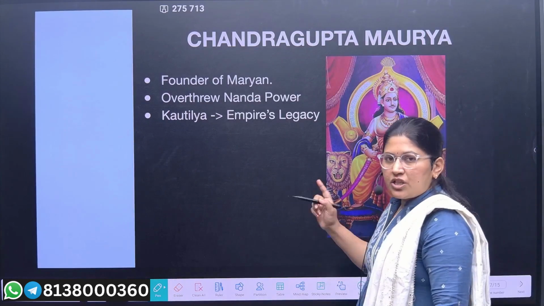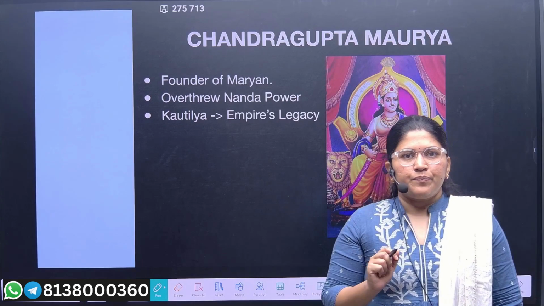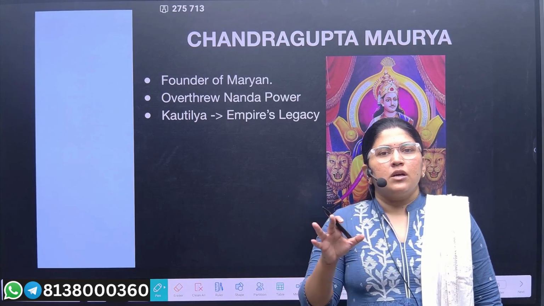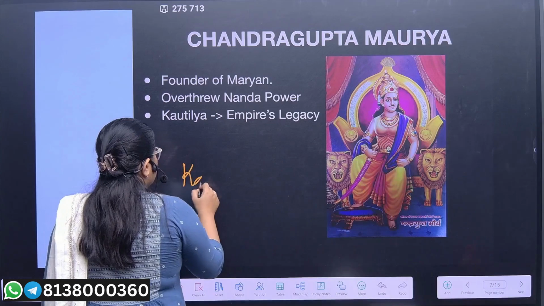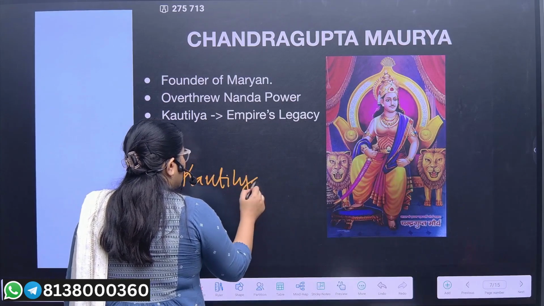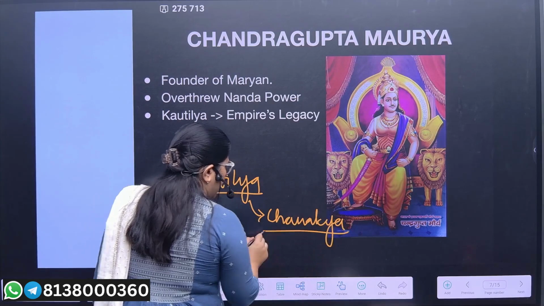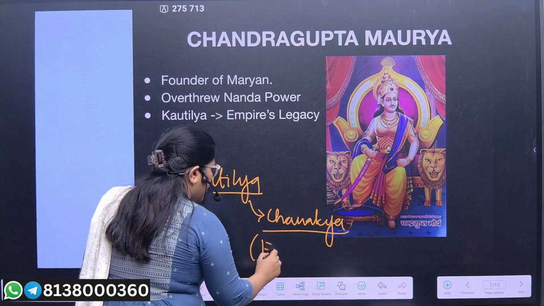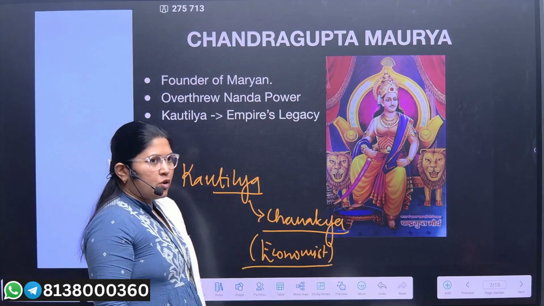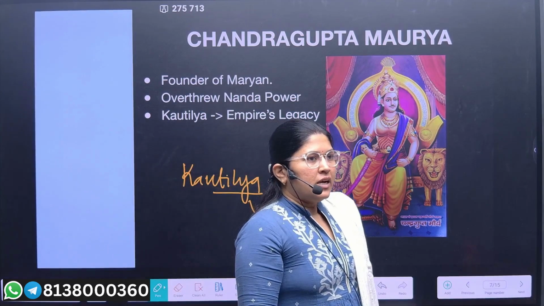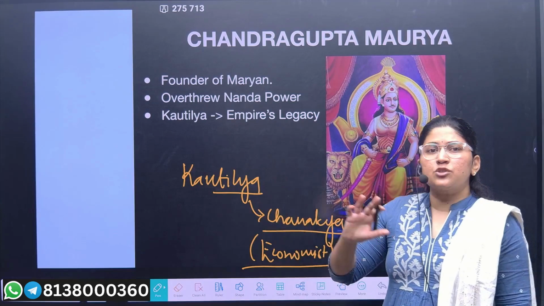Now Chandragupta Maurya is said to be the founder of the Mauryan Empire. Chandragupta was a disciple of Kautilya, that is Chanakya. He was a student of Chanakya. Now Chanakya was an economist, and by caste he was a Brahmin. That is why we'll see that he will curse the Nanda. There is a much deeper story in that, and it's quite interesting.